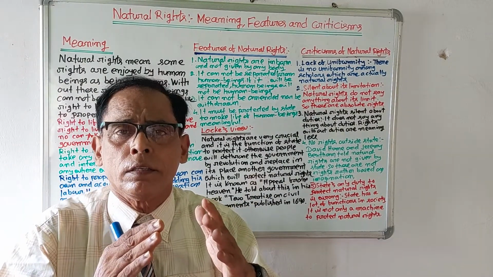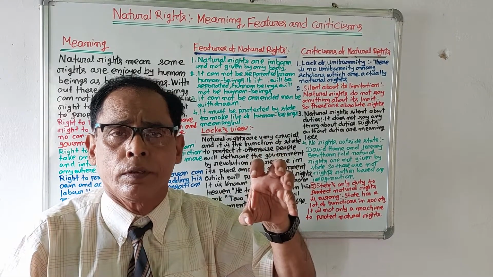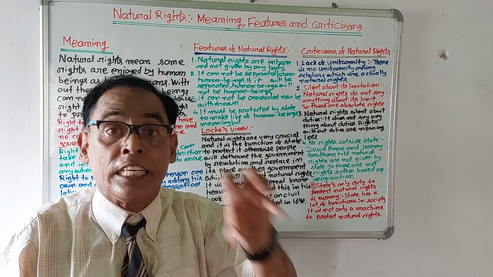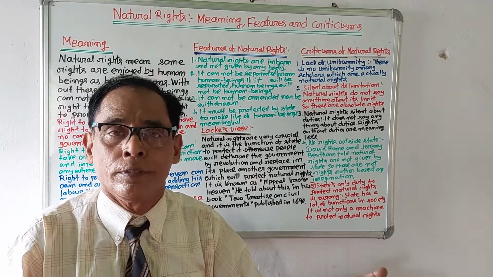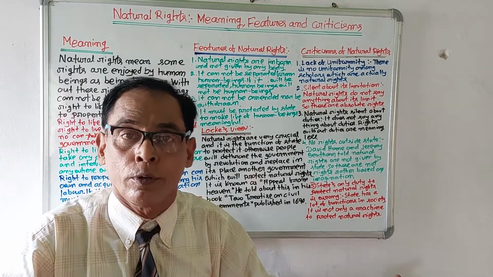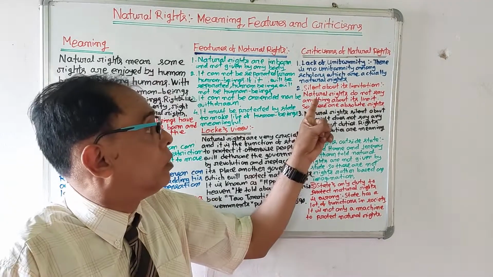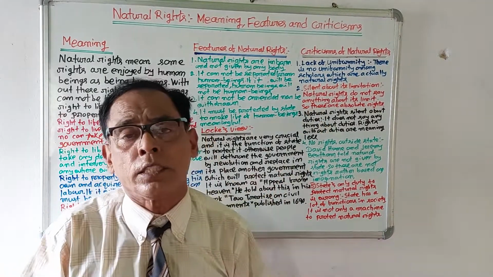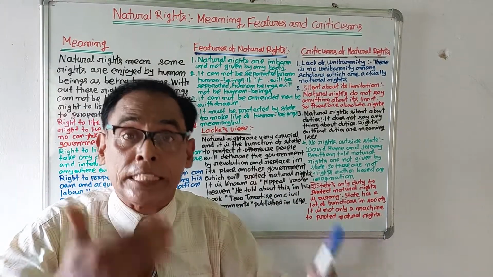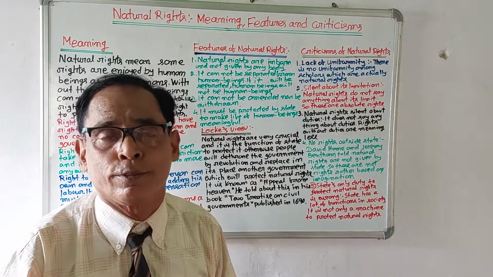Natural right does not say anything about its limitation. It means it is absolute. But rights cannot be absolute. If they were absolute, no one could enjoy rights. So natural rights are silent about their limitation, and as they do not say anything about limitation, it means they are absolute. So rights cannot be absolute, according to critics.